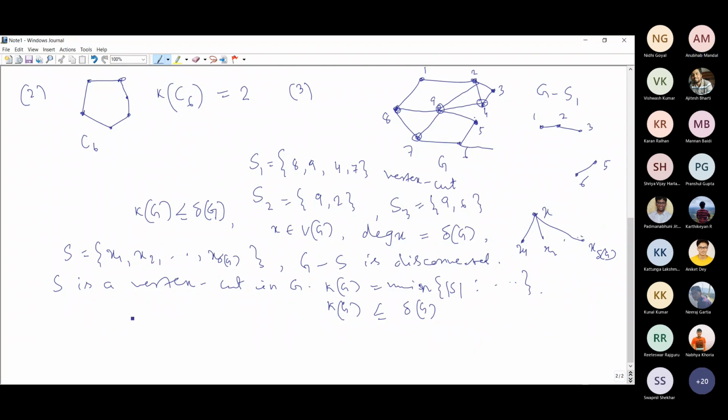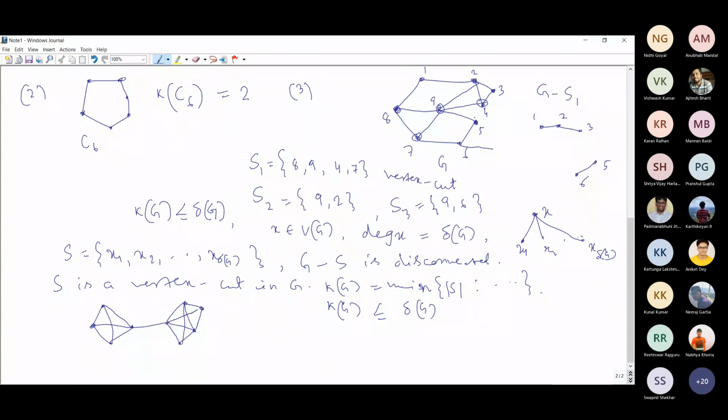Well, fine. I can give you some examples like this. Let us take this one, and you can add some more vertices also.